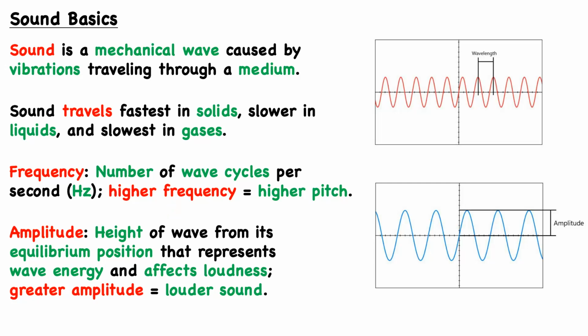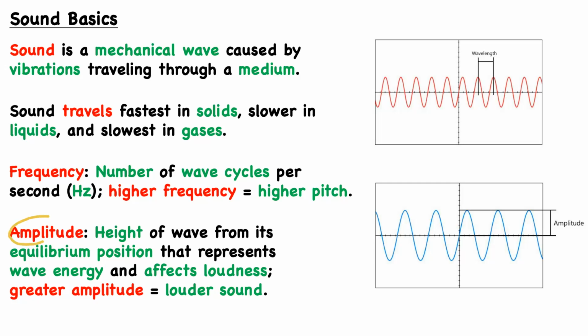So by pitch, we're talking about a certain quality of the sound. So you can imagine a whistle has a very high pitch, whereas something like thunder has a very low pitch. So it affects the nature of the sound and how the sound is perceived by the listener.